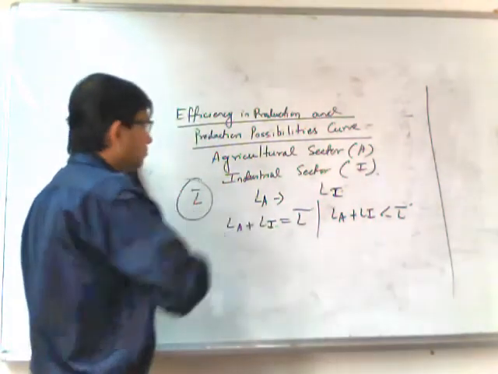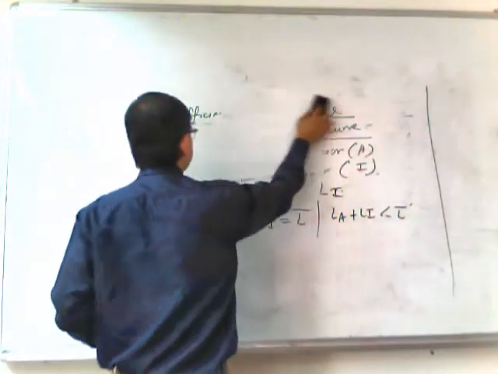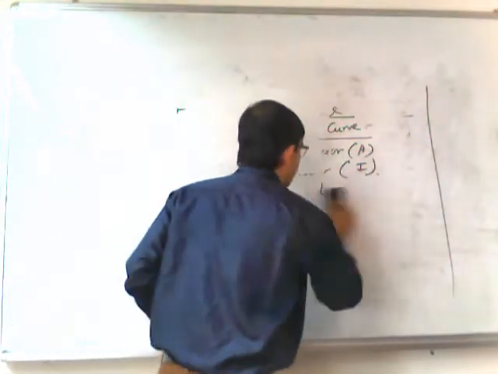So from here we get the definition of the production possibilities curve or production possibilities frontier.